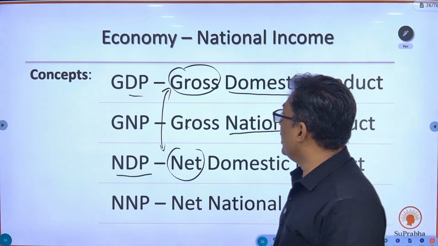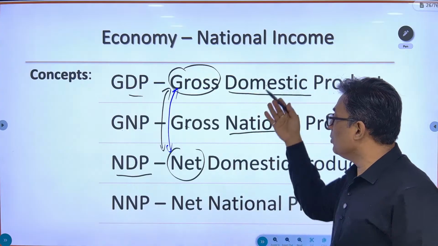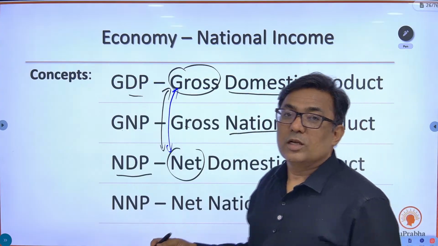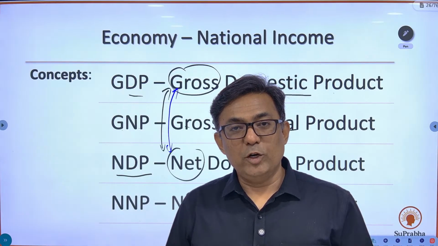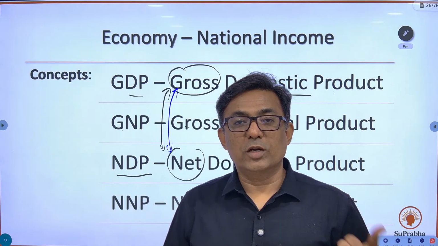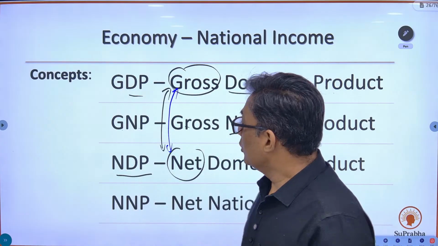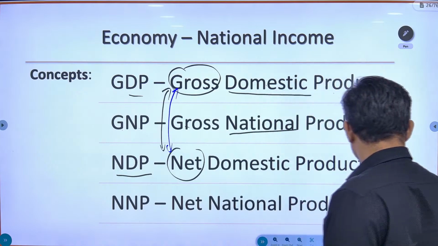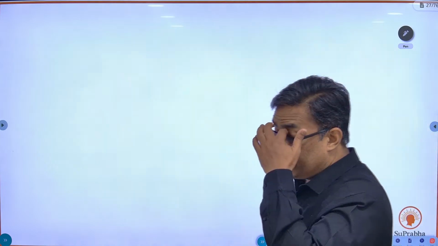Once you are able to differentiate between these two terms, the definitions become very simple, whether gross domestic product, net domestic product, gross national product, or net national product. So let's understand them one by one. First, GDP. What exactly is GDP?